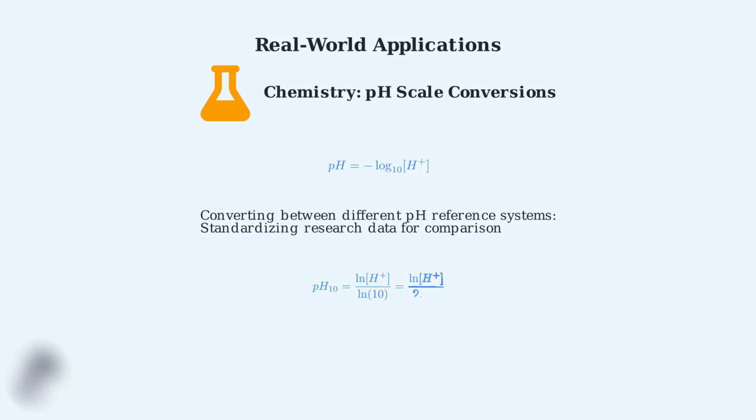For example, converting a pH measurement from natural log base to base 10 uses our familiar formula. pH base 10 equals natural log of concentration divided by natural log of 10.